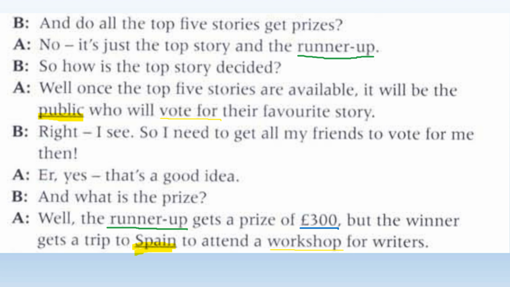And then what's the prize? The runner-up gets a prize of £300. Now, this is a wrong answer that we need to be aware of. So don't put that because it said first prize. So first prize is the winner, runner-up is second place. The winner gets a trip to Spain to attend the workshop. So the correct answer for that one was Spain.